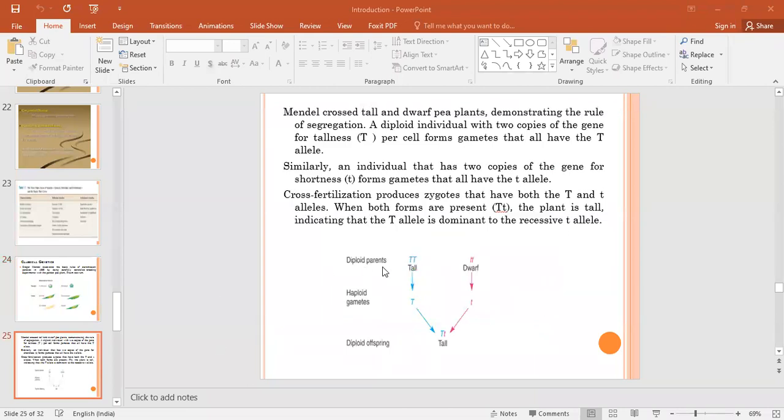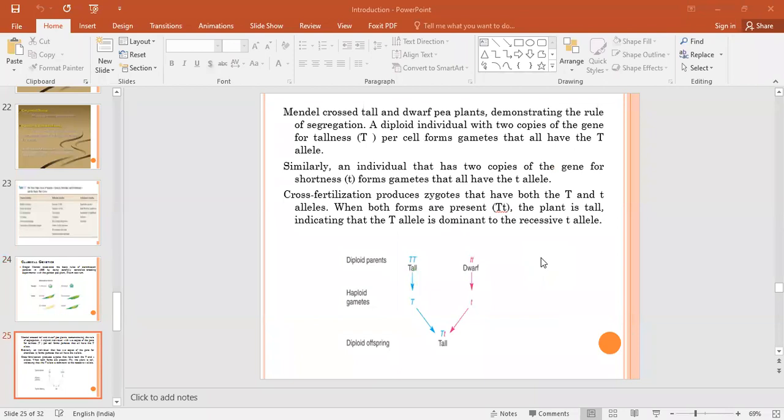So what basically did he study? He chose a pea plant for his experiment. From that pea plant, he chose one tall plant and one dwarf plant, and he started crossing between them.